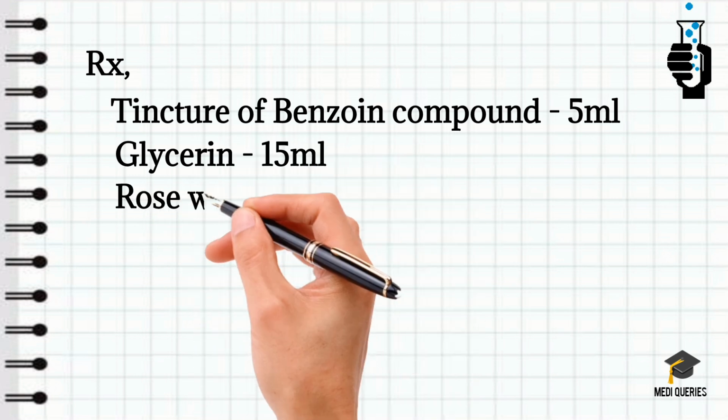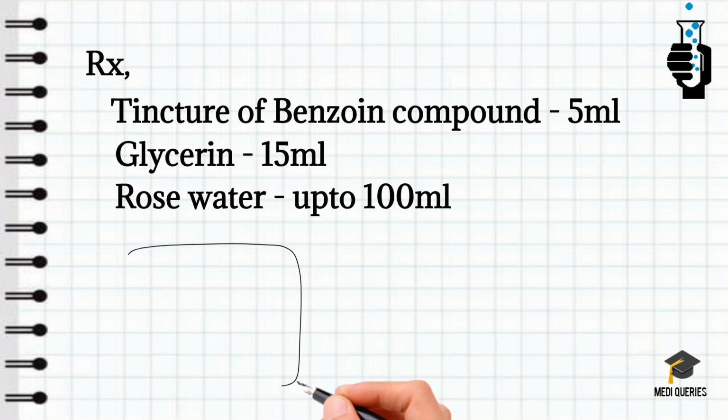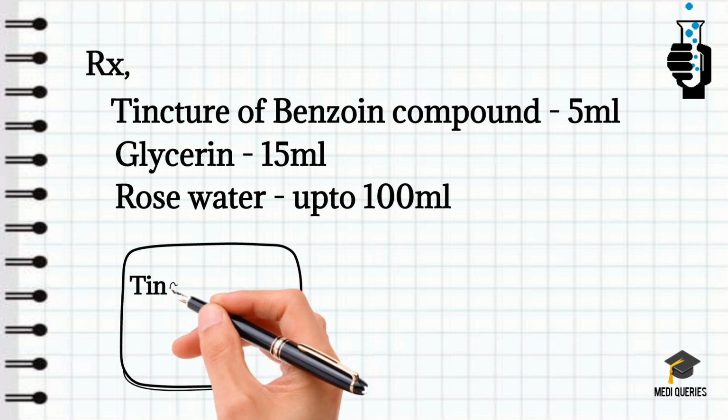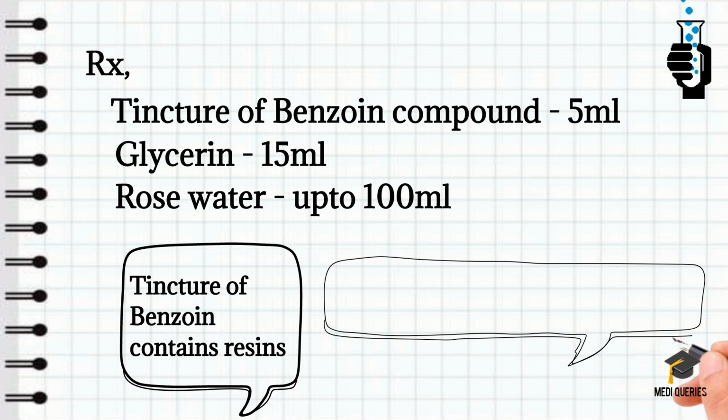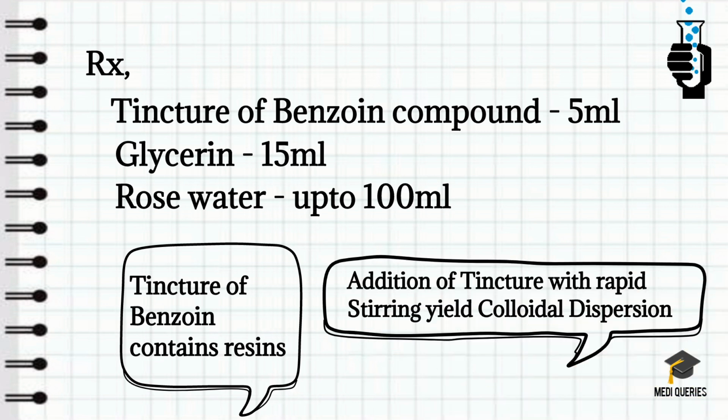So observe the prescription here: tincture benzoin compound, glycerin and rose water in a sufficient amount to make a proper lotion. Here tincture benzoin compound contains resinous substances. The change in the solvent system results in an unavoidable precipitate. So addition of the tincture with rapid stirring yields a fine colloidal dispersion, so there is no need to add any suspending agent. Simply by stirring we can avoid the precipitate formation here.